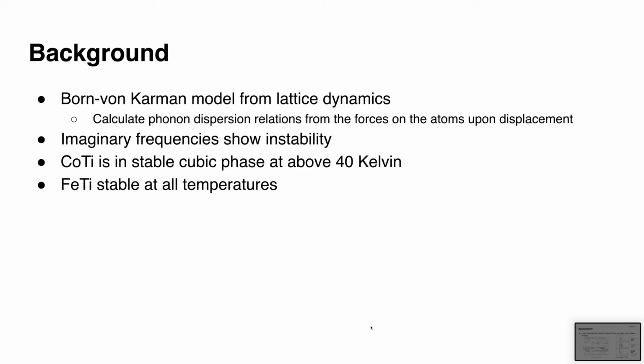So we took a look at the stable cubic phase at about 40 Kelvin, whereas iron titanium is stable at all temperatures. So this was the basis of our project, and we wanted to see if we could increase the stability of cobalt titanium by adding some iron atoms into the mix.